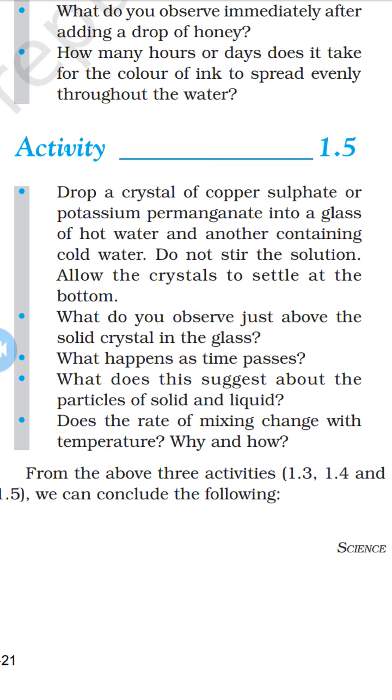From this activity we conclude that the particles of matter are continuously moving, that is, they possess what we call kinetic energy. As the temperature rises, particles move faster. So we can say that with the increase in temperature, the kinetic energy of particles also increases. To understand this, the intermixing of particles of two different types of matter on their own is called diffusion.